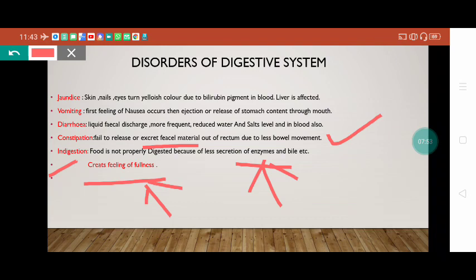Okay, so in this lecture presentation we have discussed which part of the digestive system absorbs which part of the food, the disorders of the digestive system, and the active and passive mechanisms of absorption of food.